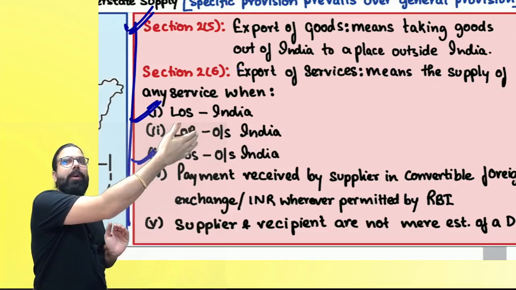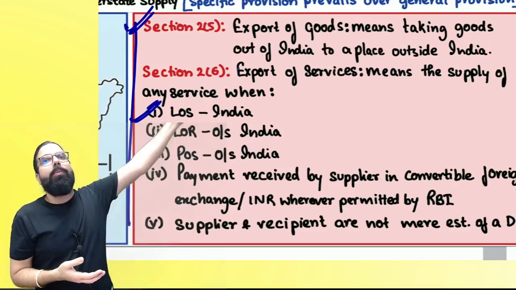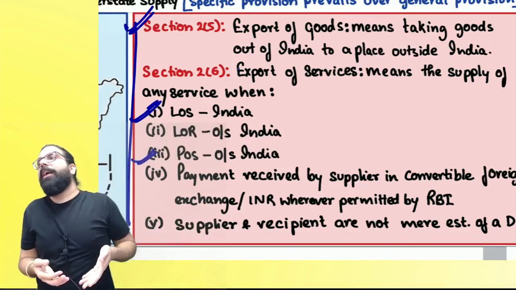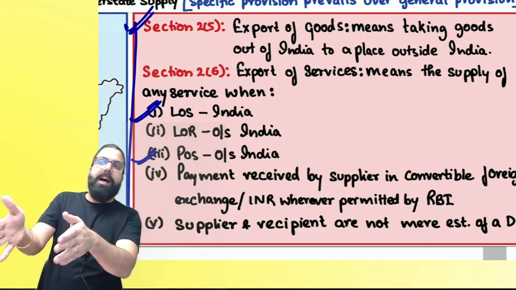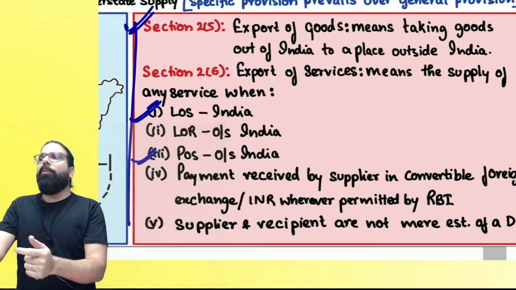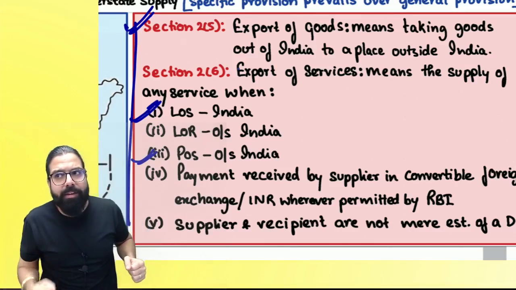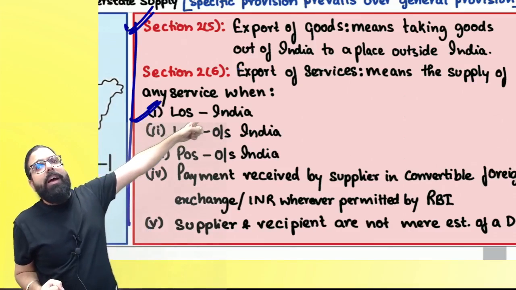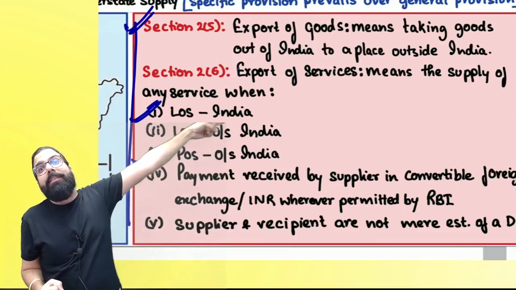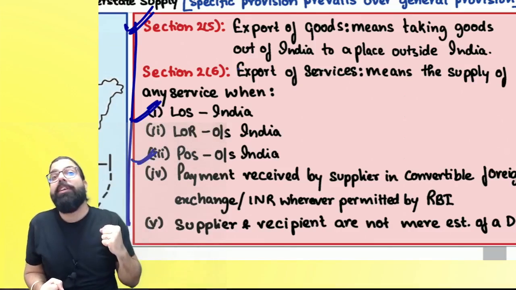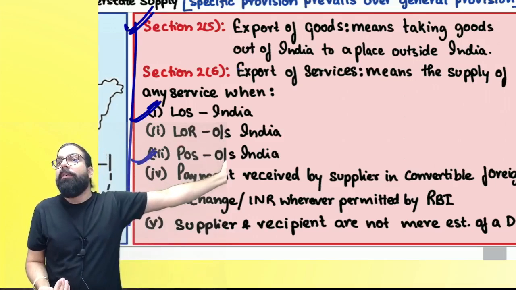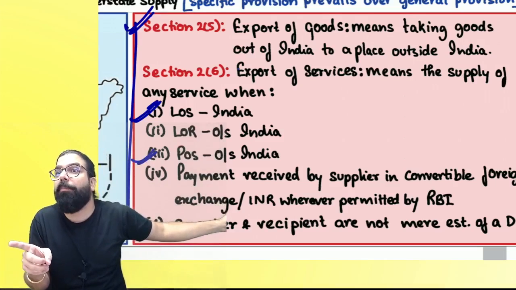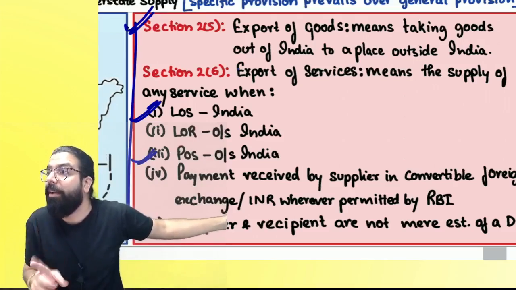Your establishment is only outside India. State Bank of India has one Dubai branch. They are providing service and getting money into India. That will not be considered as export of service. Are we clear, everyone? You have to tell with me, what is export of service? Location of supplier is in India. Recipient is outside India. Place of supply is outside India. And what you are receiving is foreign convertible currency. And you both are not mere establishments of a distinct person, you are actual distinct persons.